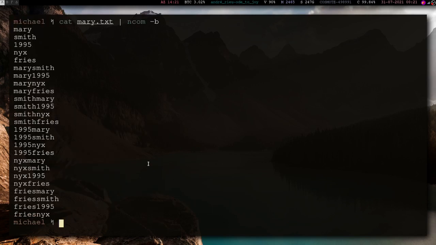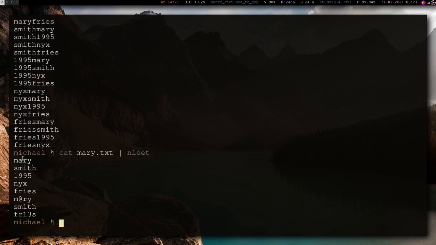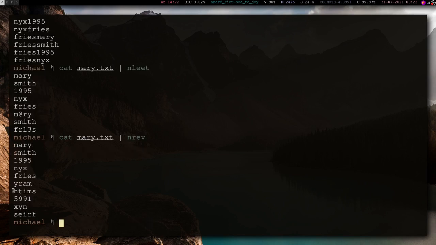You can also use, let's say, nlit. What nlit does is it takes the words and writes them again, only this time with lit characters. Like, fries is now FR13S. I don't know, Zoomers and kids these days. If you don't like nlit, you can use nrev. It has the normal passwords at the front, the beginning, but at the end it has them all reversed. Some people do that with passwords.